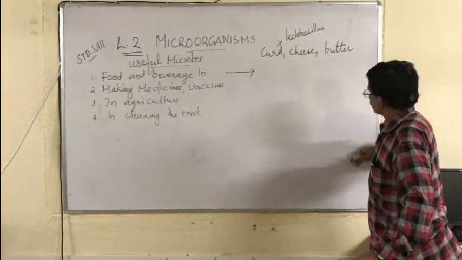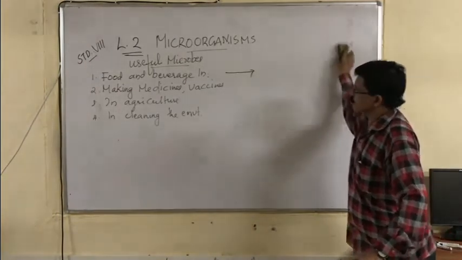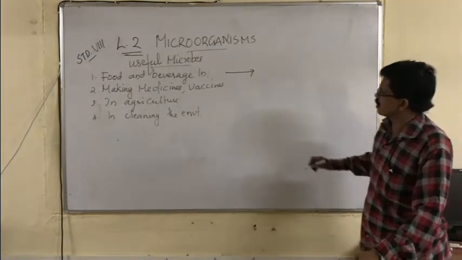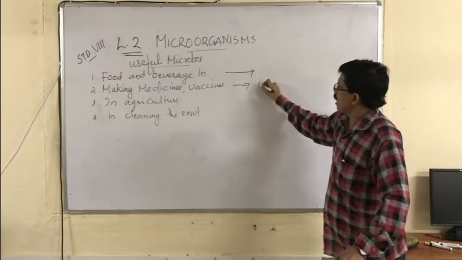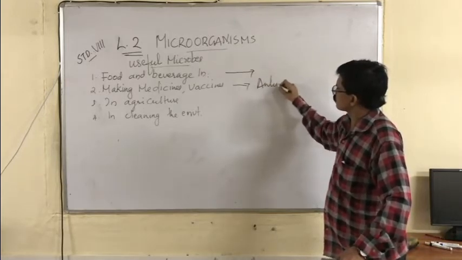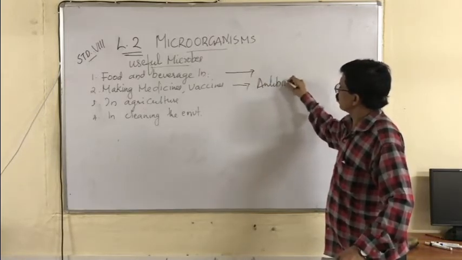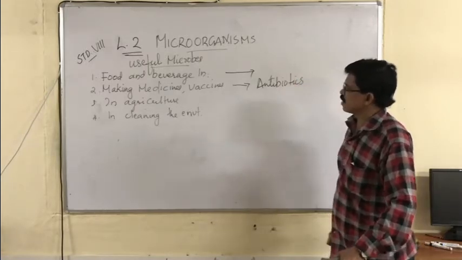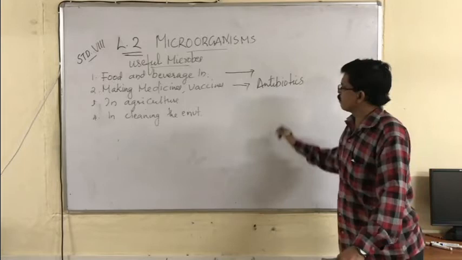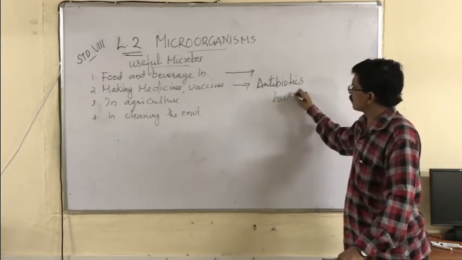Now the second one is making medicines. There are different types of medicines such as antibiotics. So what are antibiotics? Antibiotics are substances made from bacteria and fungi.